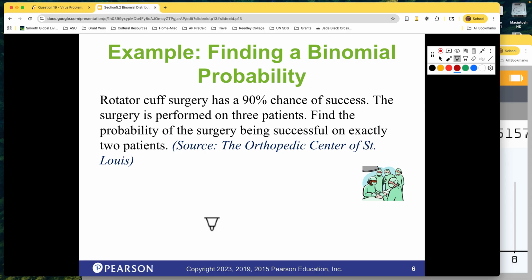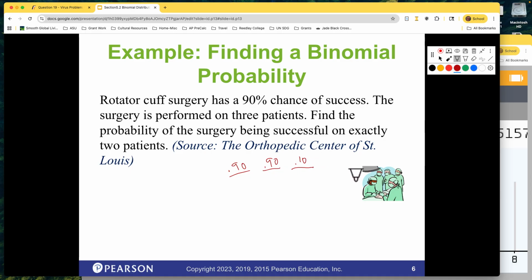Here's a rotator cuff surgery, 90% chance of success. The surgery is performed on 3 patients. Find the probability of the surgery being successful on exactly 2 patients. Now we were doing this before, and we could multiply them, right? We could say, okay, there's a 90% chance of success for the first. They're independent, a 90% chance for the second. And then we would have had to say the third one was not successful to have exactly 2. So that would be 10%.